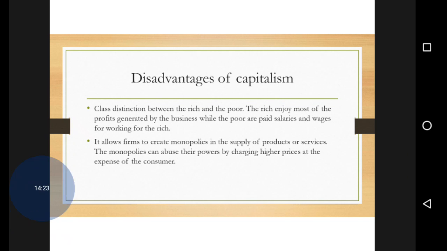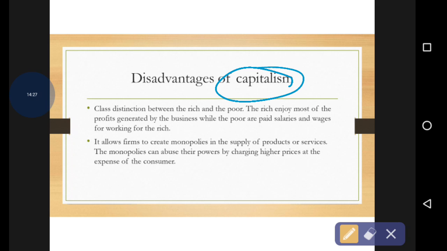Let's move on to discuss the disadvantages. There are two disadvantages under capitalism. First, the distinction between the rich and the poor occurs. Previously we discussed that there is no such distinction in socialism. Here class distinction occurs. The rich enjoy most of the profits generated in the business, while the poor receive paid salaries and wages for working for the rich.